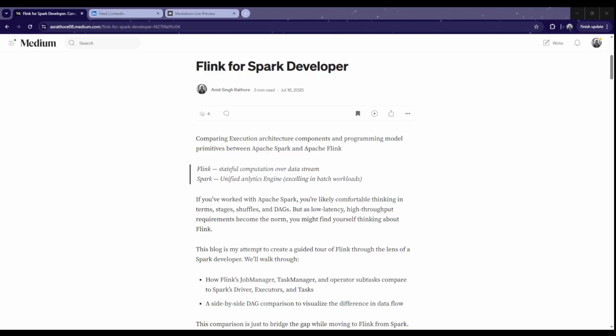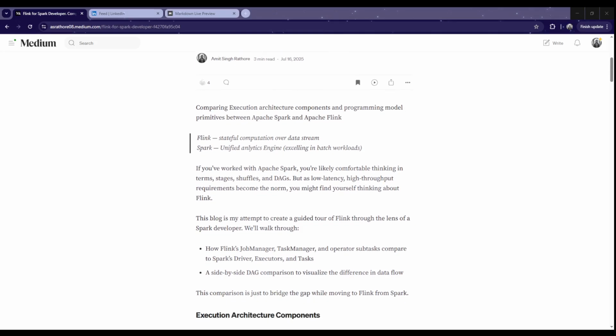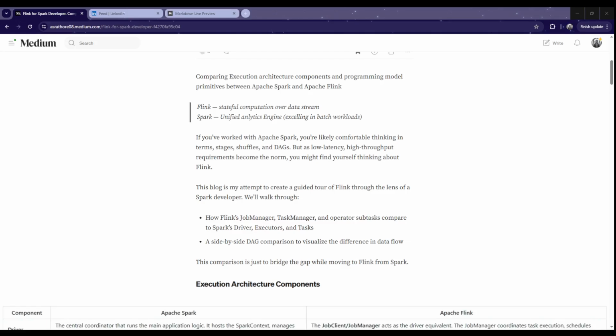So the major difference here is that although Flink processes data in real time with unbounded data, Spark processes in near real time with bounded micro batches. So this is all about their basic purpose, why they are used and how they are used.